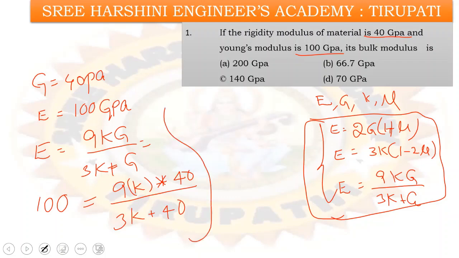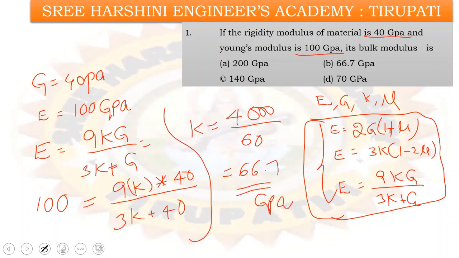By simplifying this equation, you will get K equal to 4000 by 60, so it will be 66.7 GPa. So option number B is the right answer.